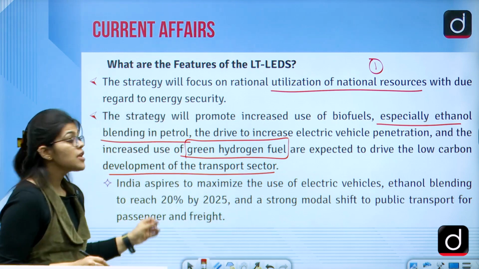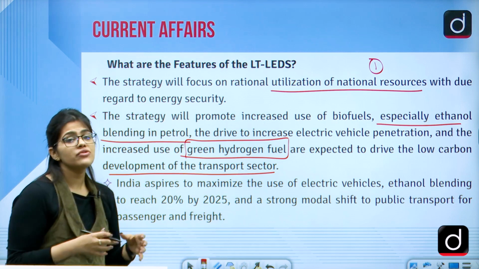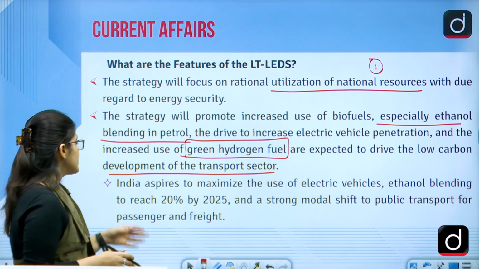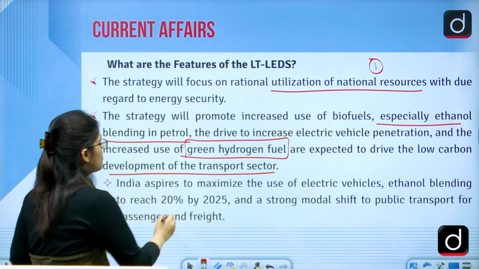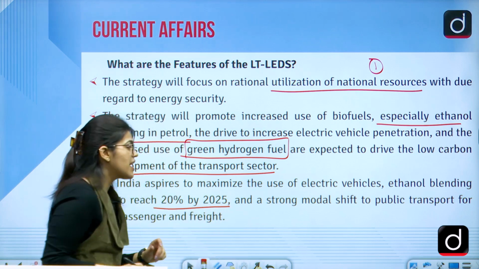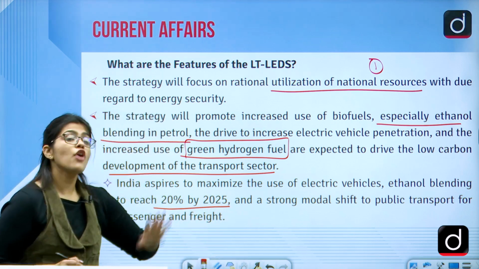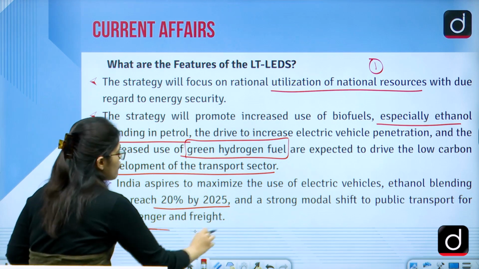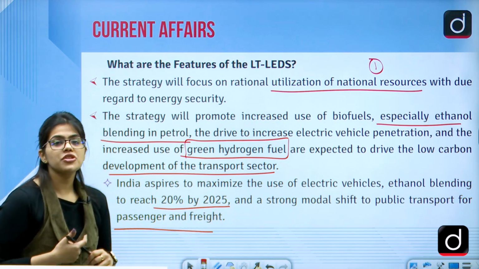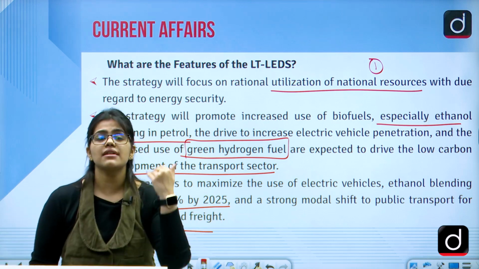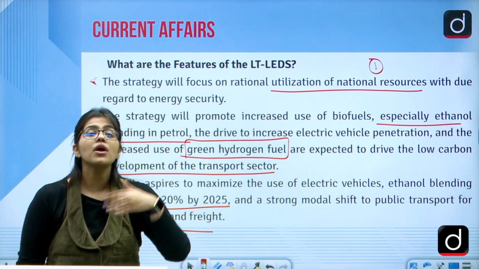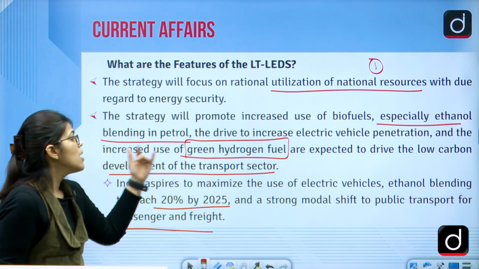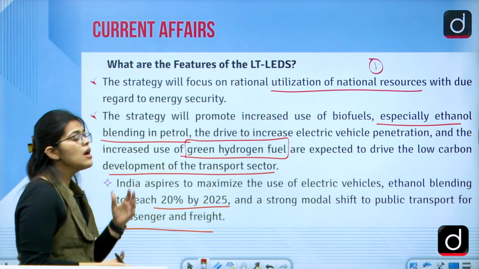India aspires to maximize the use of electric vehicles, ethanol blending to reach 20% by 2025, and a strong modal shift from the private transportation that we had to public transportation. So from the private transportation system, we want to move towards the public transportation system for the passengers.